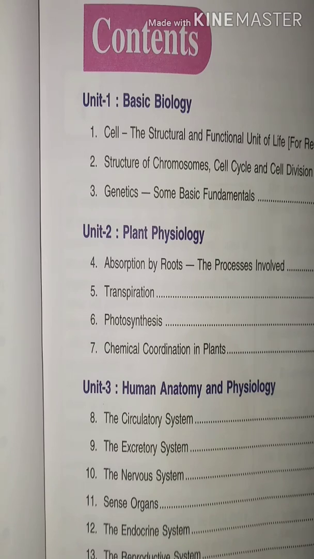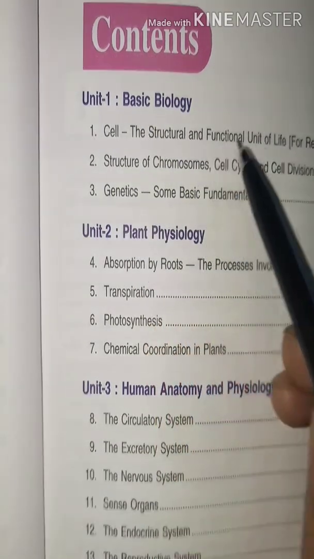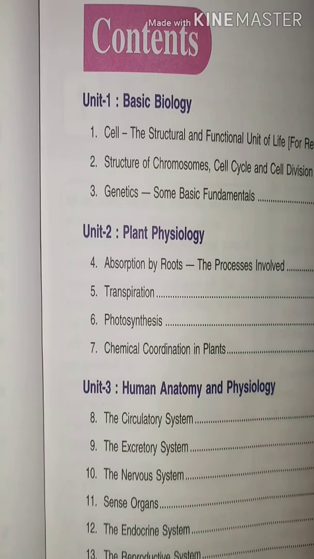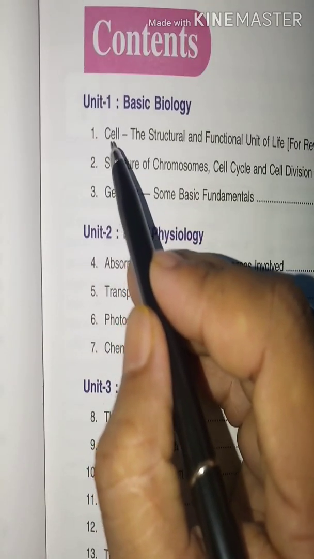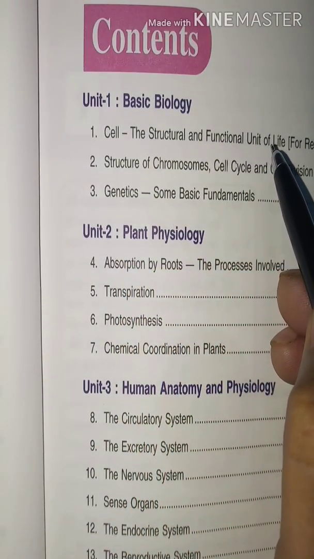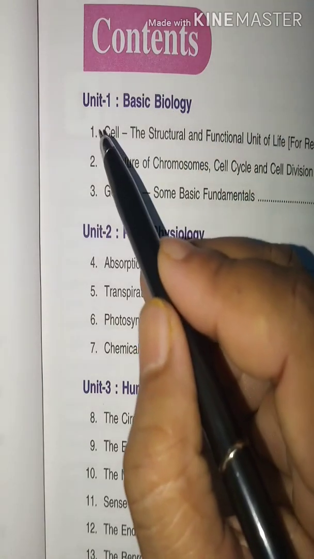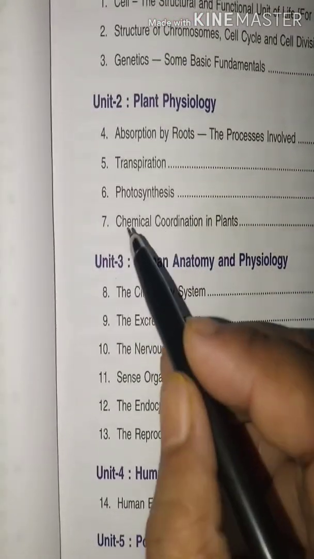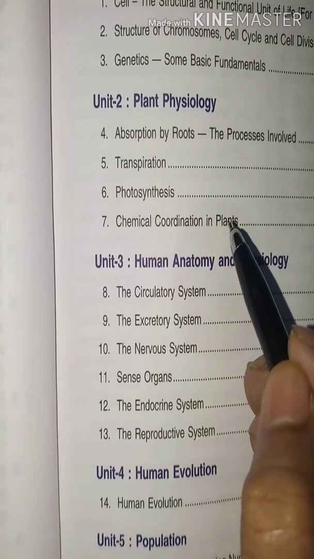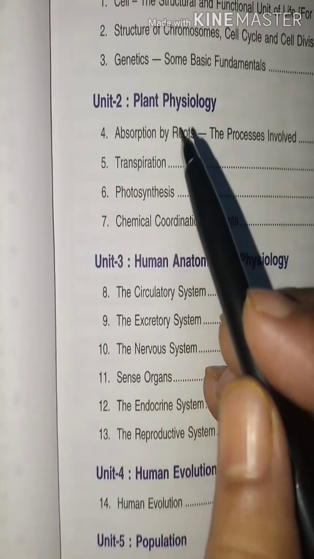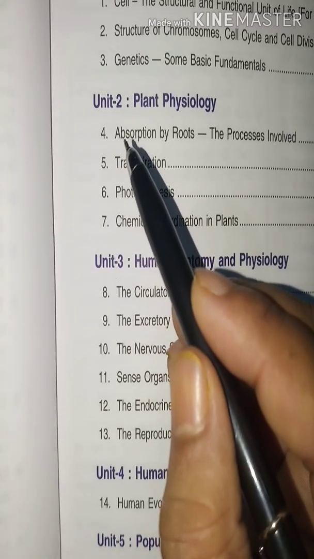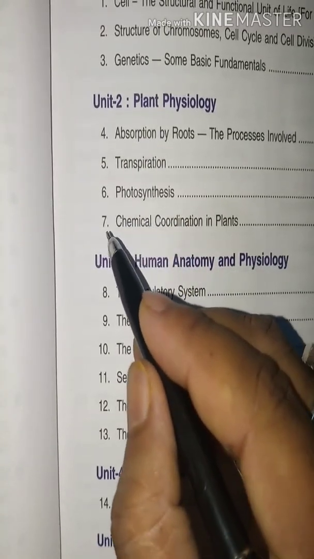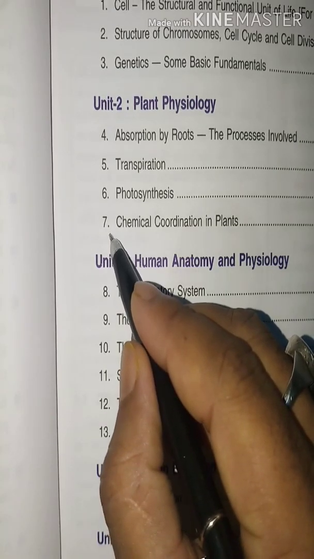The chapters that are removed from your syllabus are: first, cell, the structural and functional unit of life. It is completely removed, so from basic biology only one chapter is removed. Clear? In unit 2, chemical coordination in plants is completely removed. So in plant physiology only 3 chapters remain: 1, 2 and 3.